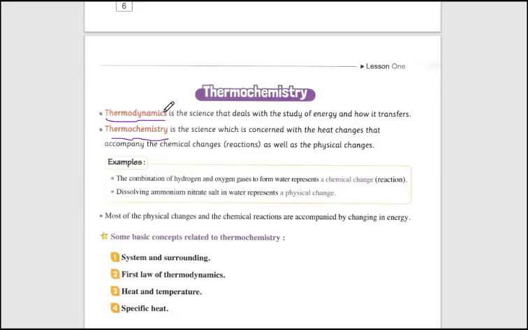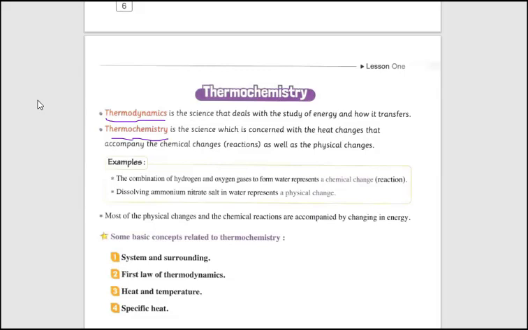Thermodynamics means the transference of energy, thermo, from one position to another, which is the word dynamics. So we have to know four main basics of thermodynamics before going into the details of thermodynamics.